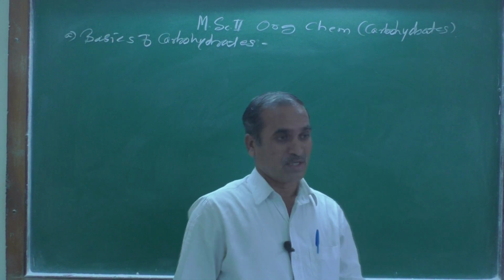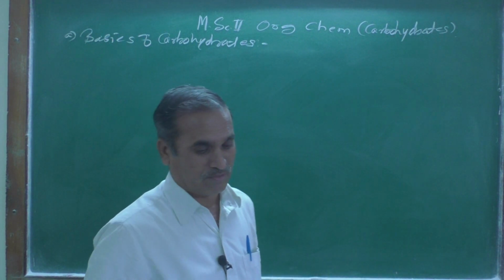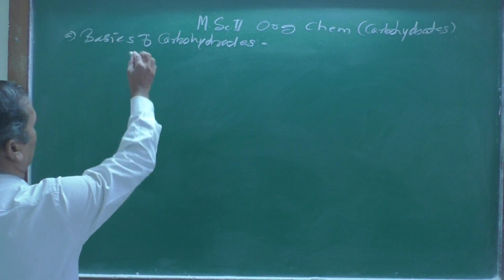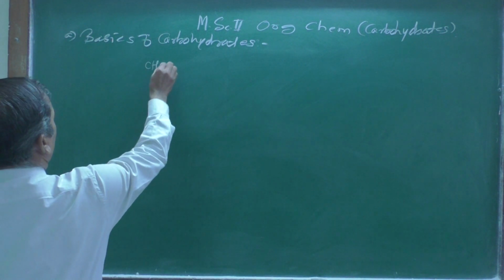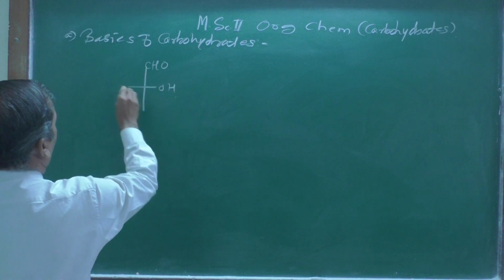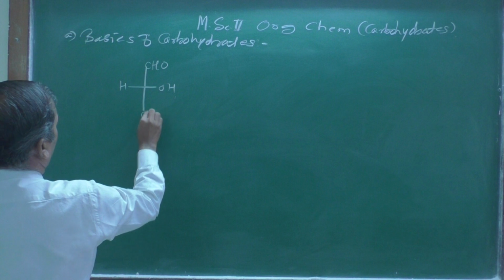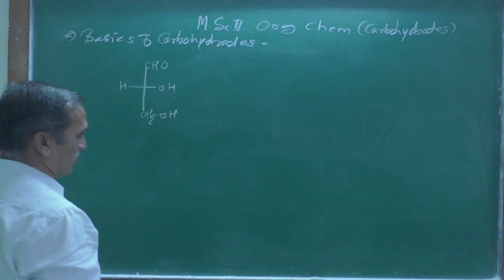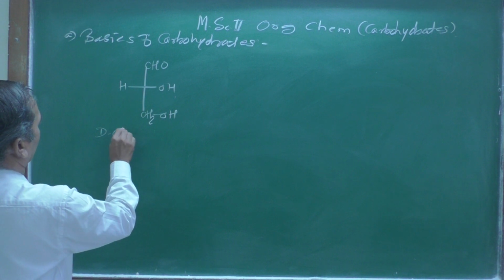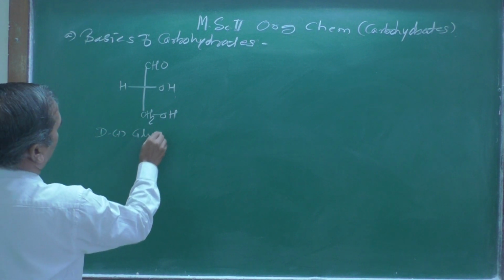But here, yesterday we saw the general basic carbohydrate which is used as a reference compound. It is this one: the OH and hydrogen atom, and here is a CH2OH. This is the reference compound. It is termed D-plus-glyceraldehyde.